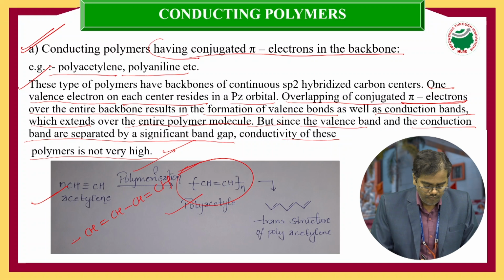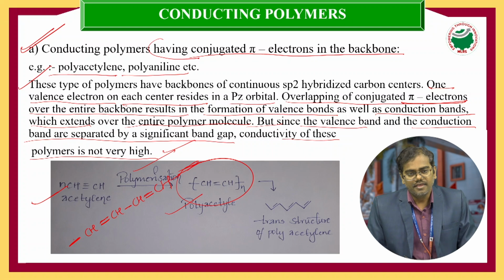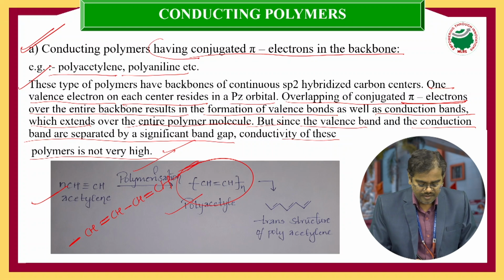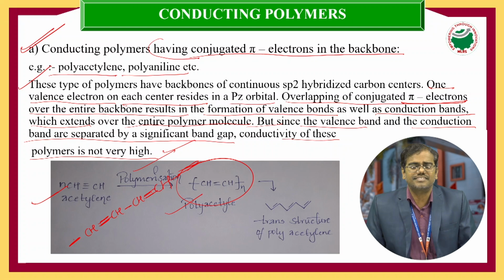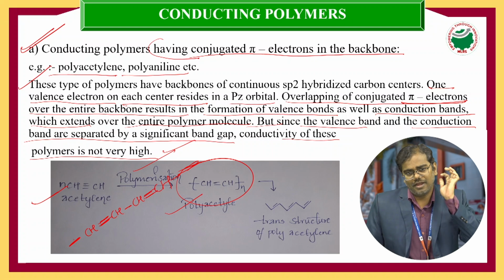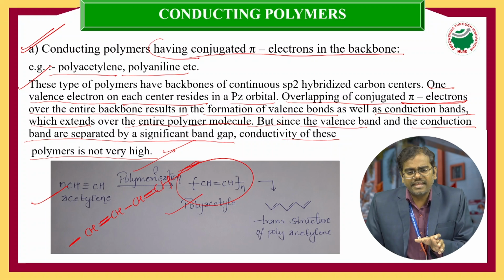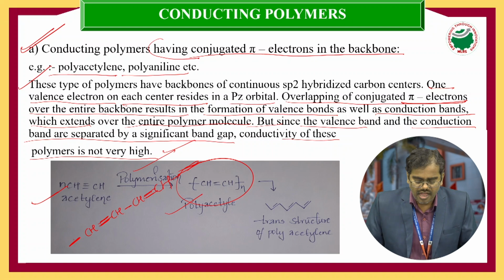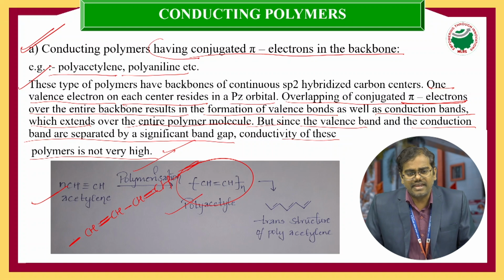So there is a sigma bond, single bond, double bond, single bond, double bond. Due to this unsaturation, the conjugated double bonds are responsible for the conduction of this type of polymers. This is the category of polymers having conjugated pi electrons in the entire backbone of the polymeric structure.